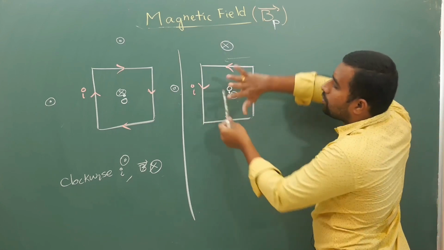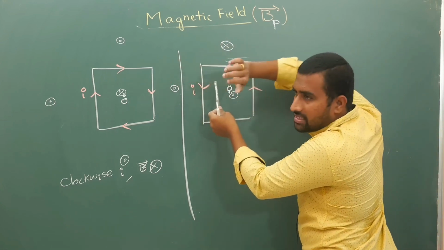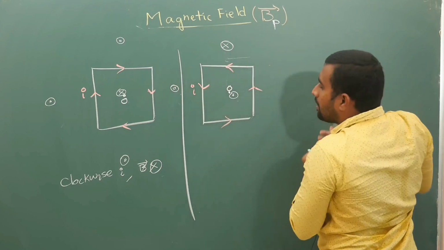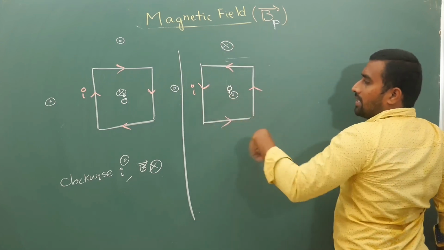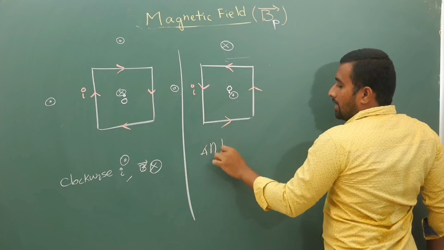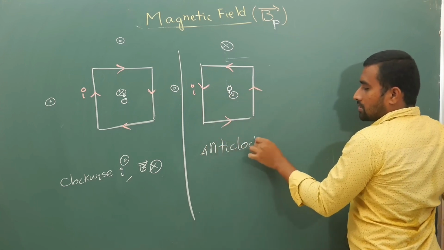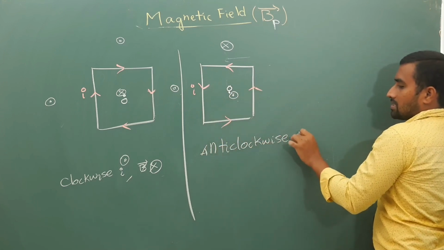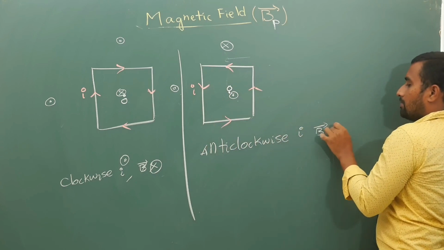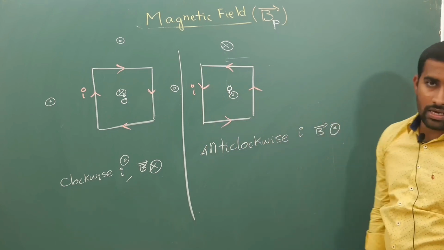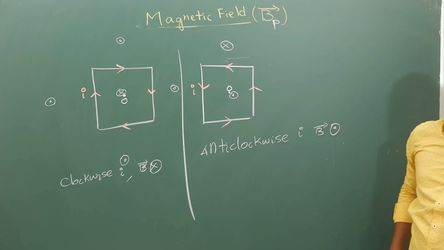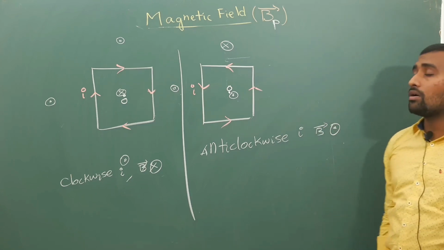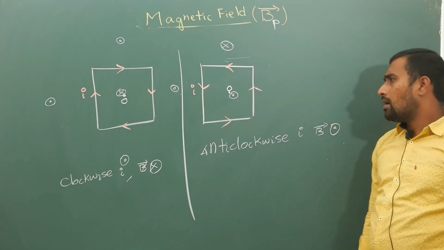Because of this wire, if you hold it like this, this side it is entering, this side it is coming out, so once again it is out. So like this, if you have anti-clockwise current I, your B bar is out of the plane. So clockwise current gives field into the plane, anti-clockwise current gives field out of the plane.